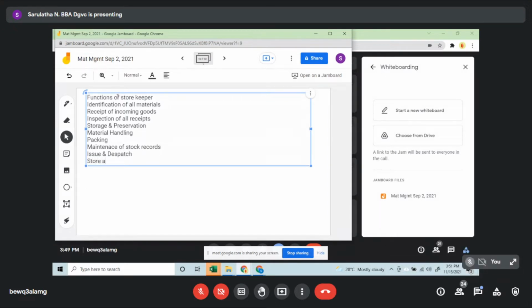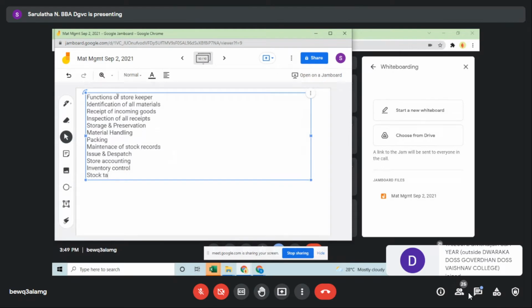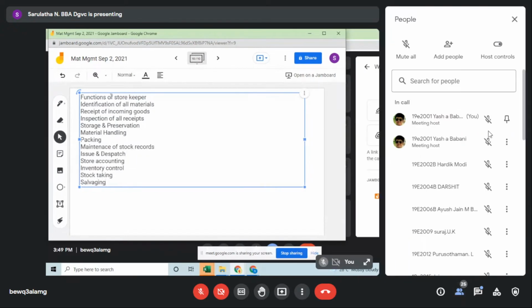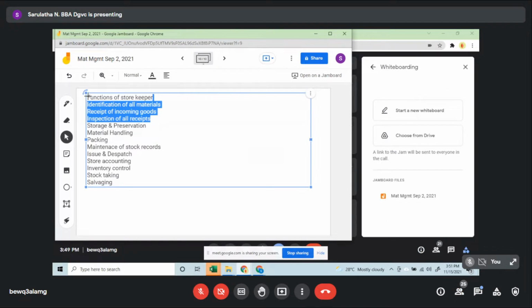The store will have accounting, inventory control, and stock taking has to be done. Salvaging is whatever you don't want, you have to give it for scrap. So these are some of the functions which a storekeeper in an organization will be doing.